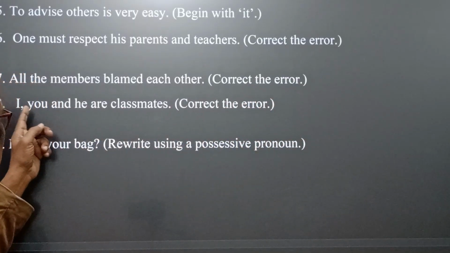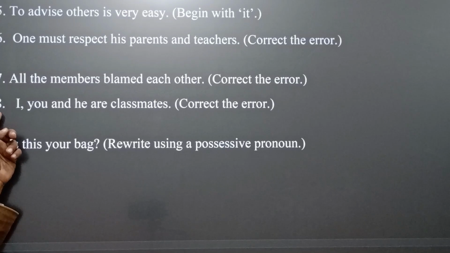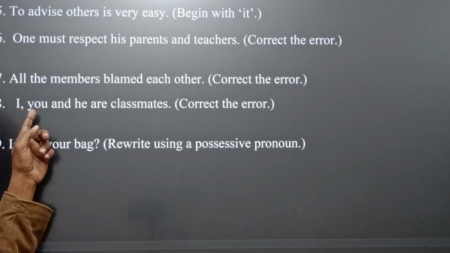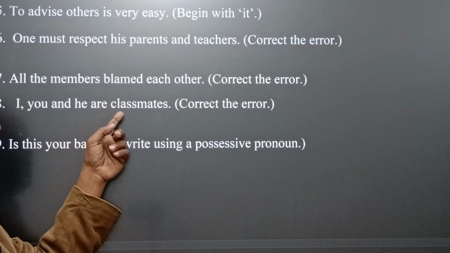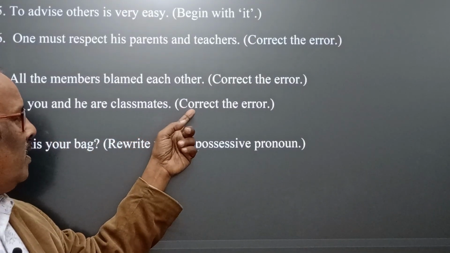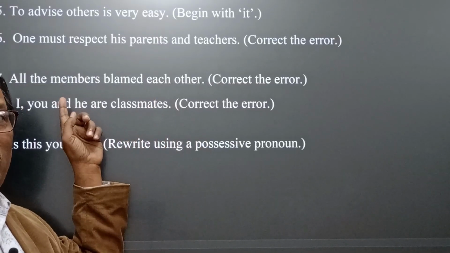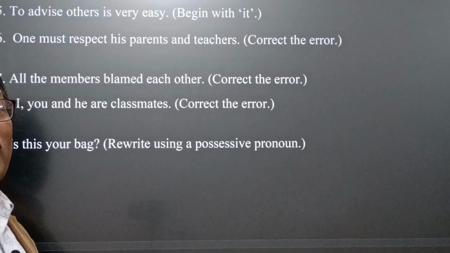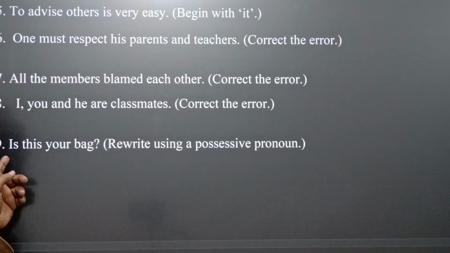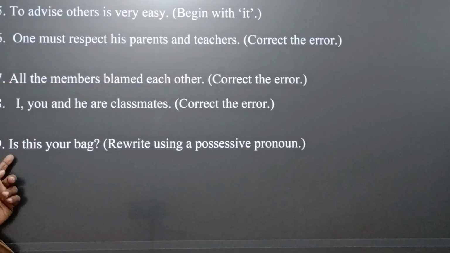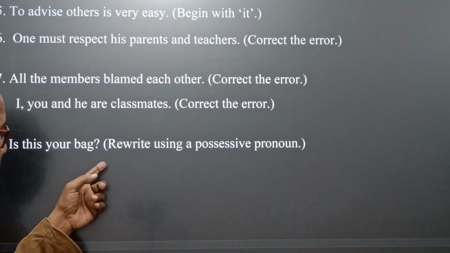Now in the case of question number 8, I, you and he are classmates. It is also for you to find out the error and correct it. Now question number 9. Is this your bag?